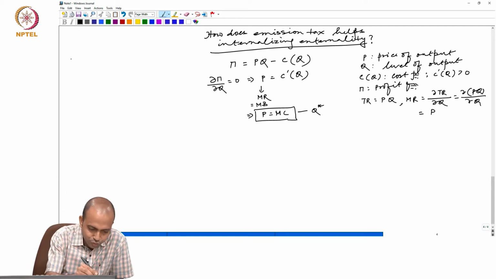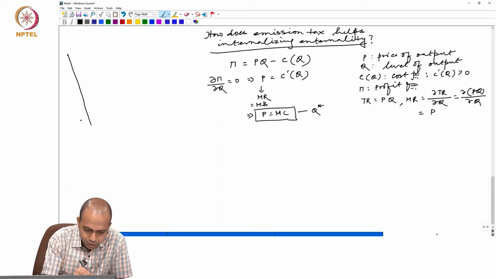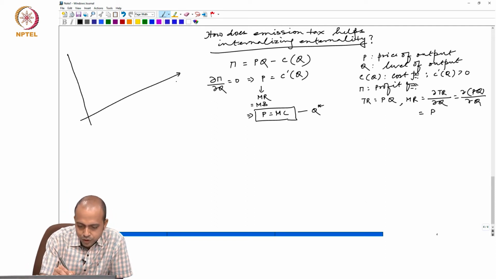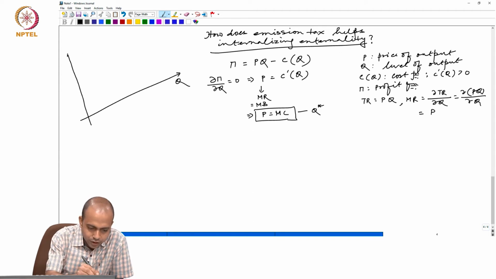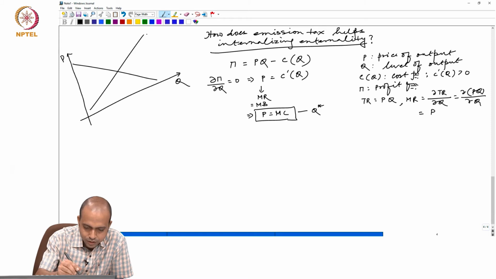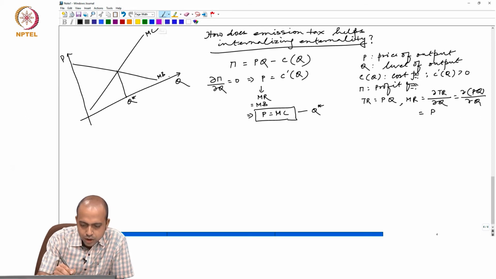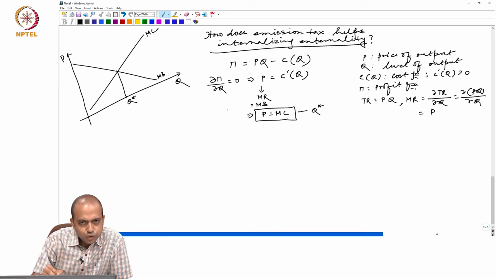Let us say in a two-dimensional figure, this is demand, this is supply. So this is, let us say, Q star, this is MB, this is MC. MB is the downward sloping demand curve, also known as the marginal benefit curve. So, this is the optimality.